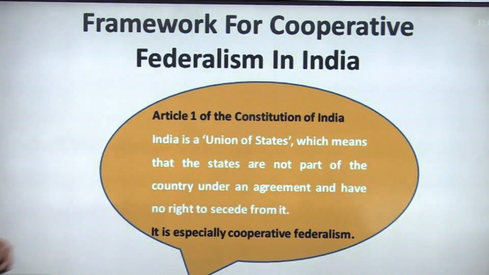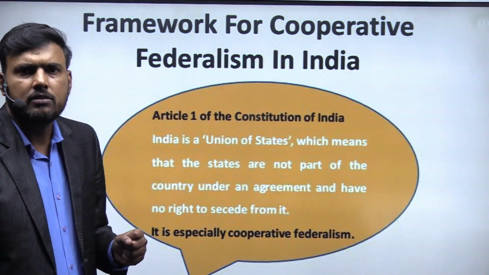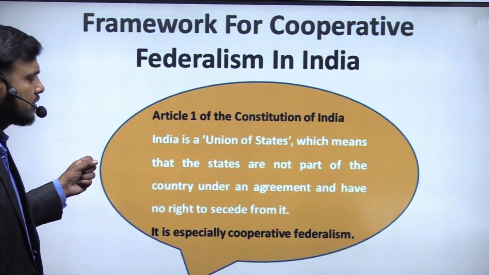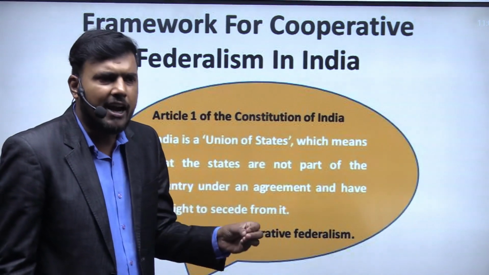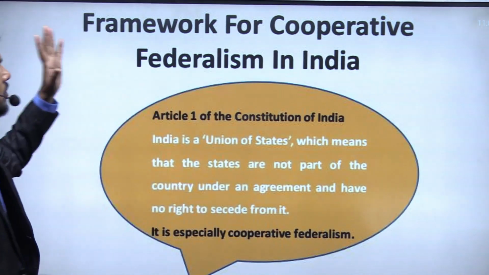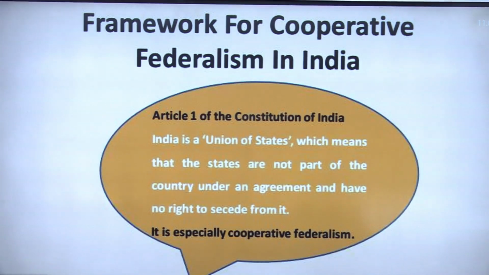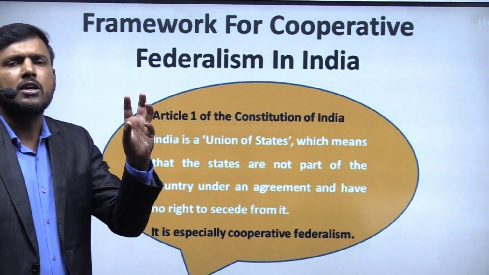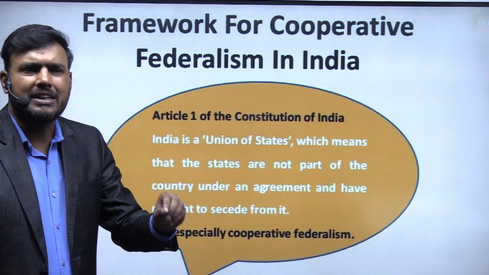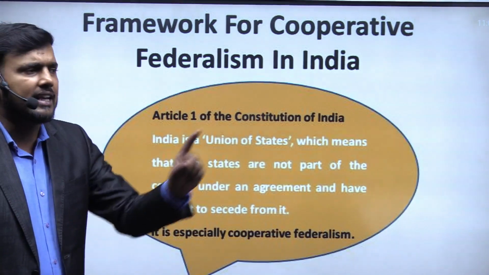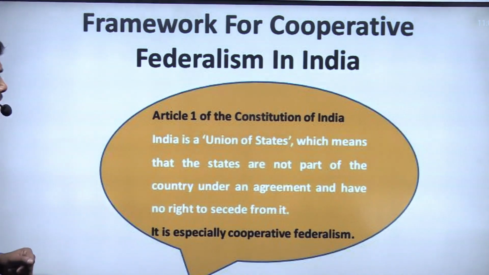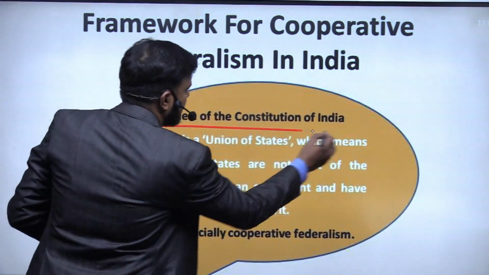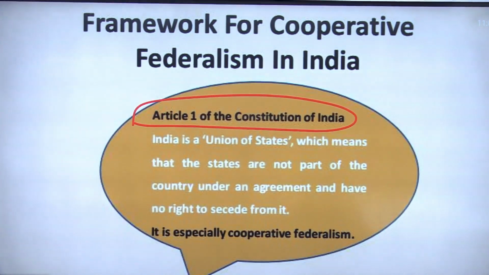Now, if we take the question, whether in the Indian constitution we find any symptom of cooperative federalism, yes, we can say there are various points which clearly point to this. The first one is Article 1 of the Indian Constitution.